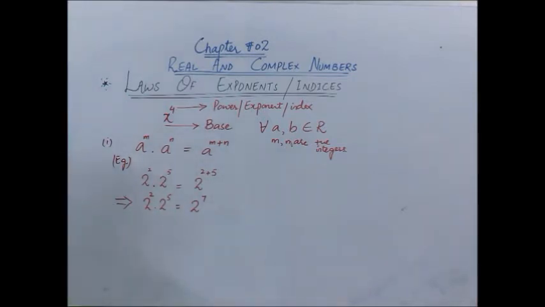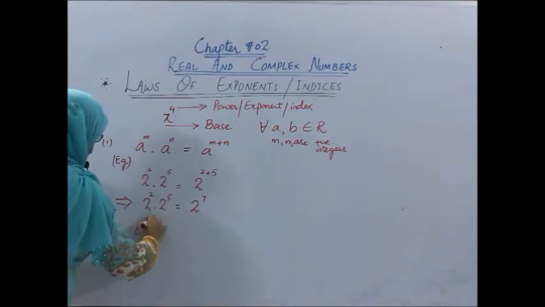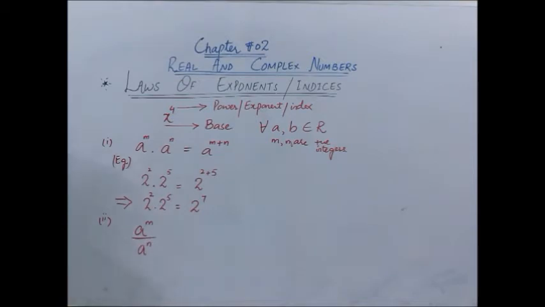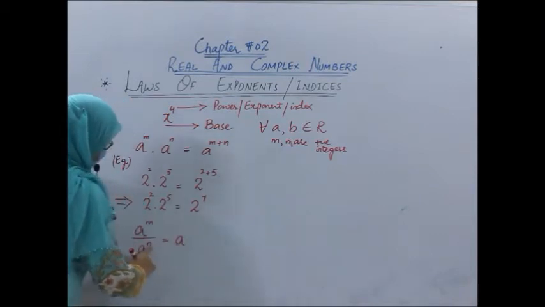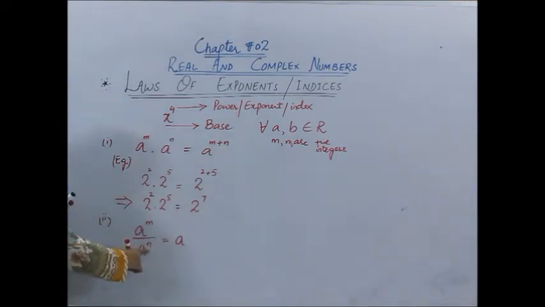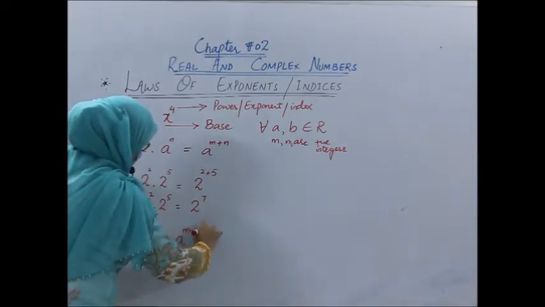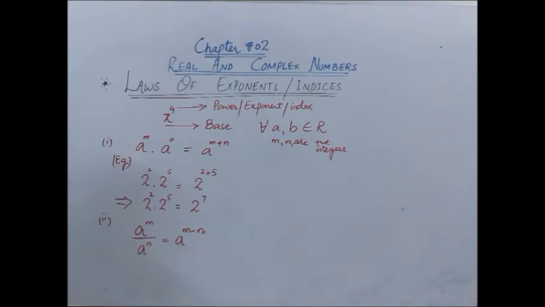Now what is the second law of the index? Second law of the index says if you have a power m divided by a power n, that is bases are same and in the divided form, we can subtract the index or the power or the exponent of the denominator from the exponent of the numerator, that is a power m minus n. Fine? This law applies only if the bases are same, so we can subtract the exponent of the denominator from the exponent of the numerator.